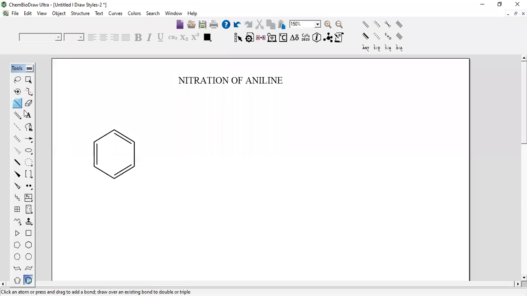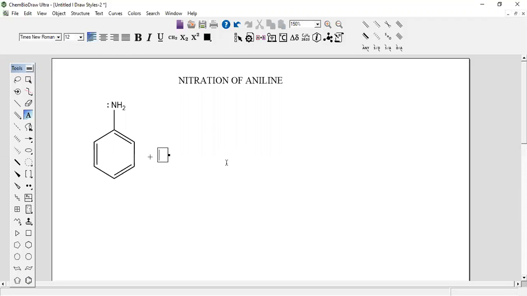What is the nature of aniline? Can anybody tell me? Is it basic or acidic? Basic nature. You remember, all amines are basic in nature. There is a lone pair of electrons, and that is why, when it is treated with any acid, first of all it forms a salt. And the nitration of a benzene ring requires a strong acidic medium, that is the nitration mixture, which is a mixture of concentrated nitric acid and sulfuric acid.